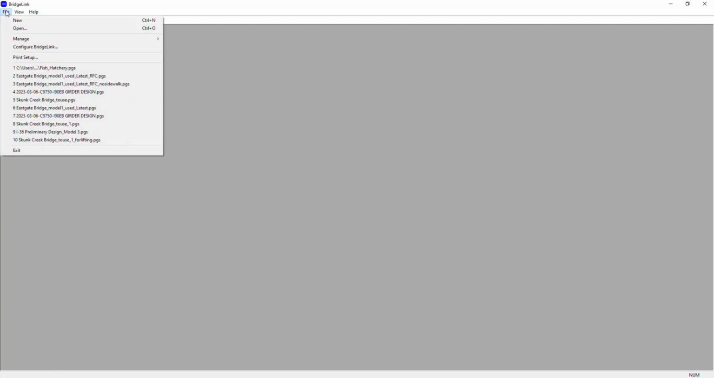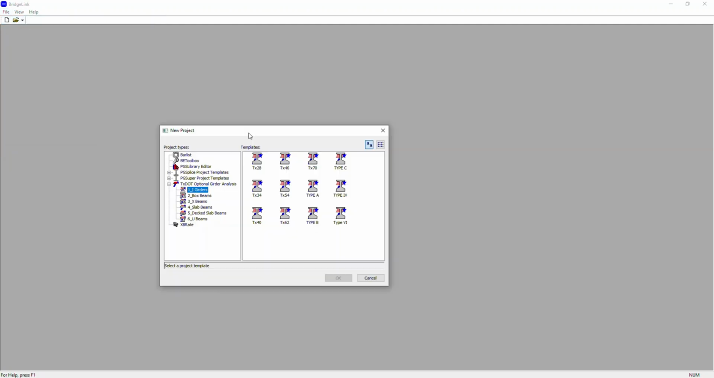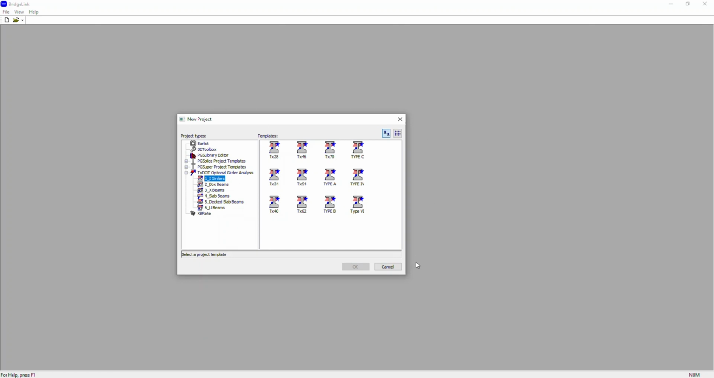So let's get started with the second part of this training. I have PGSuper open on my computer. Once you open this, you go to File and click on New if you want to create a new project, and this window will pop up.